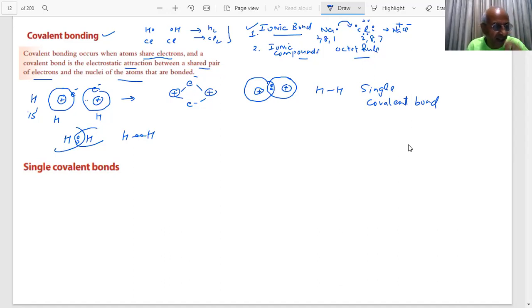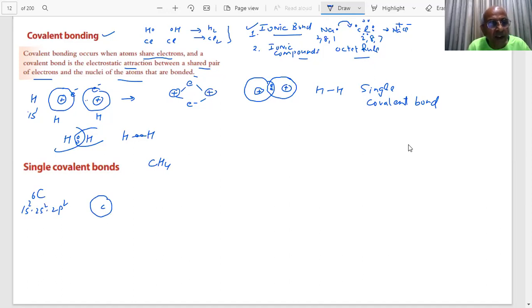Let me take the case of formation of CH4 molecule. Tell me, what is the number of valence electrons for carbon, students? What is carbon? Carbon is 1s2, 2s2, 2p2. 6 is the atomic number. Or if you want to show carbon, student, what is that? You have a carbon nucleus. What do you have, student? 1s2.